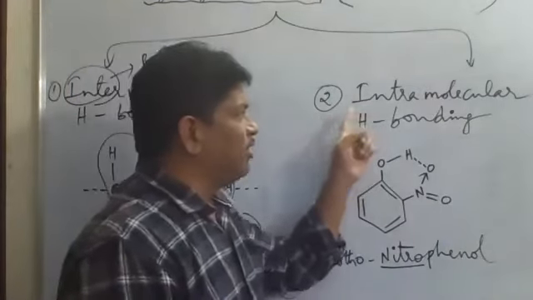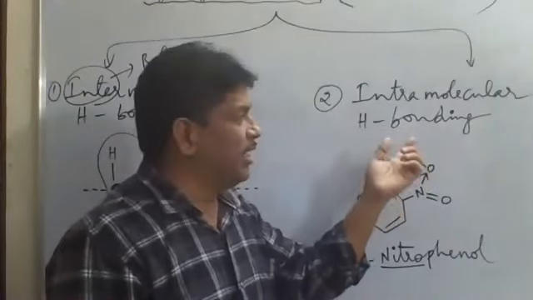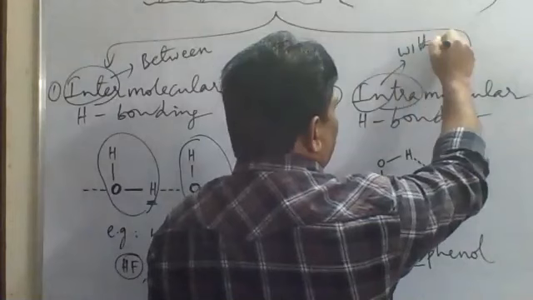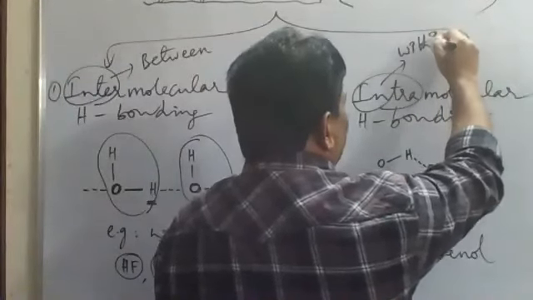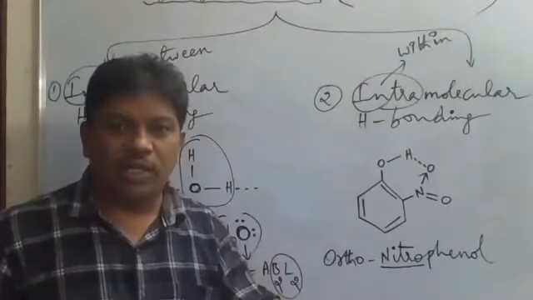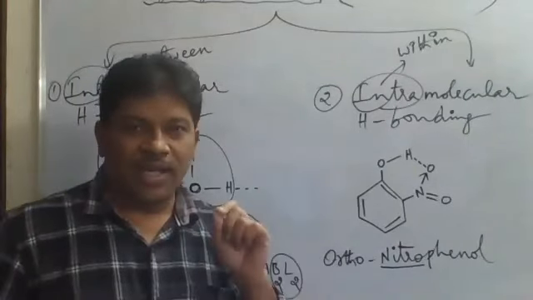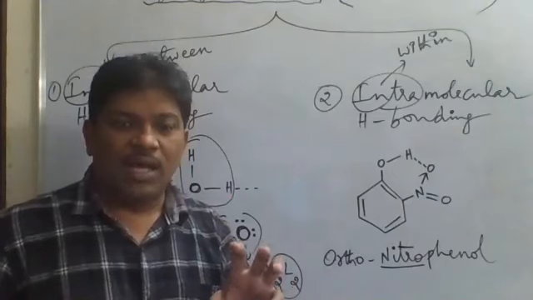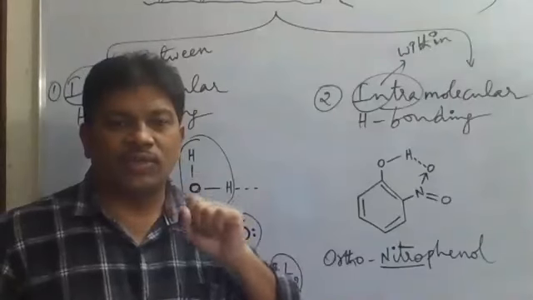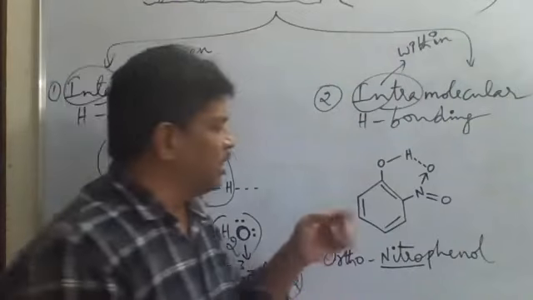And the second type is intramolecular hydrogen bonding. Intra means within. So within the molecule, the hydrogen bonding is called intramolecular. Within the same molecule, between the hydrogen atom of the molecule and a more electronegative atom of the same molecule, there will be a weak attractive force. That weak attractive force is called hydrogen bonding.